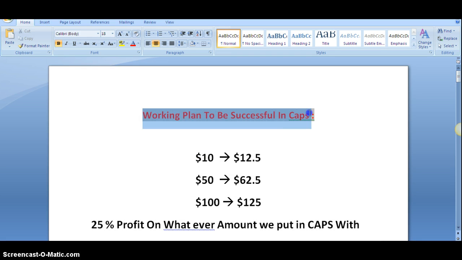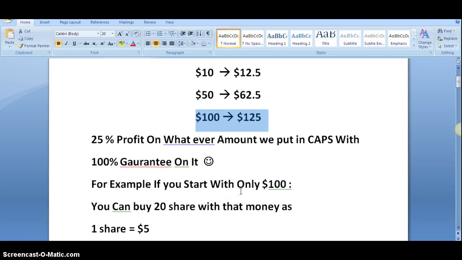So here is the work plan to be successful in CAPS. In CAPS, for every $10 we are earning $12.5. For every $50 we will earn $62.5. For every $100 we will make $125, and this is 100% guaranteed, that you will make at least this much profit on CAPS. But you can increase your profit from whatever money you have put in if you repurchase shares from the money you have earned into the account.